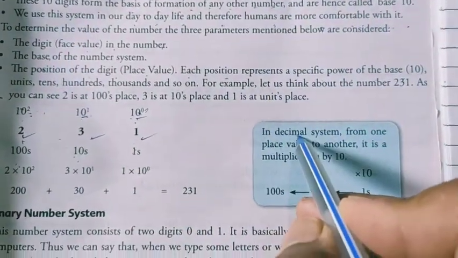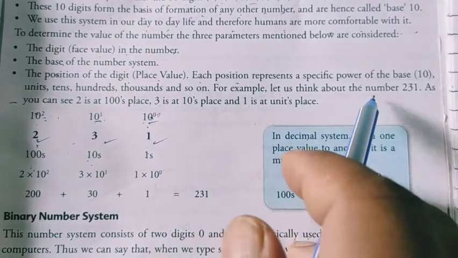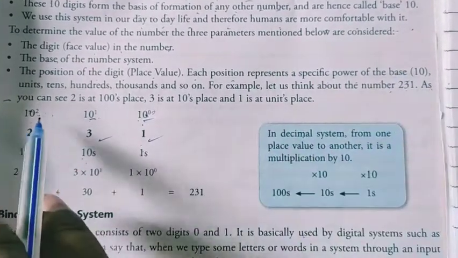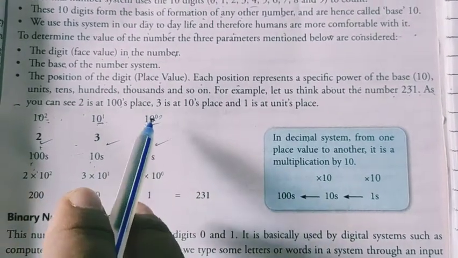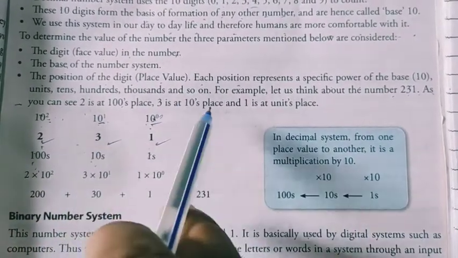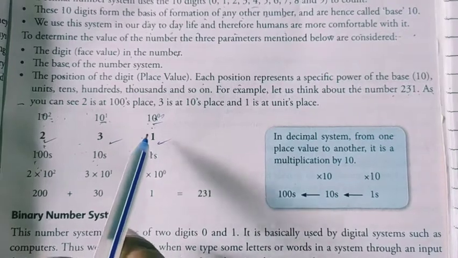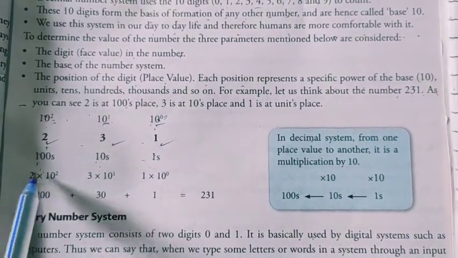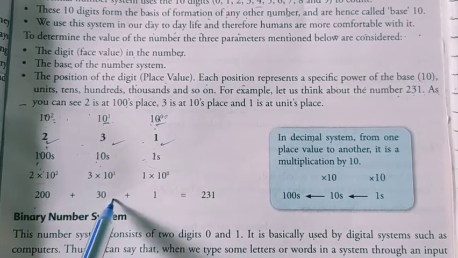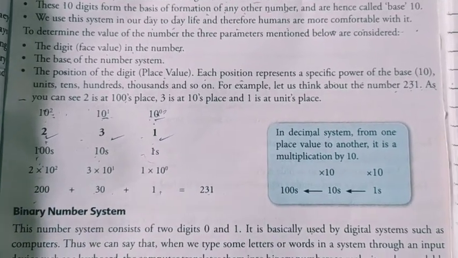In decimal, let us think about the number 231. As you can see, 2 is at the 100 place, right? Then 3 is at the 10 place. 1 is at the unit place, which we know as the ones place also. Now this 100 should be multiplied with 2, and like that we get 230 plus 1, 231.